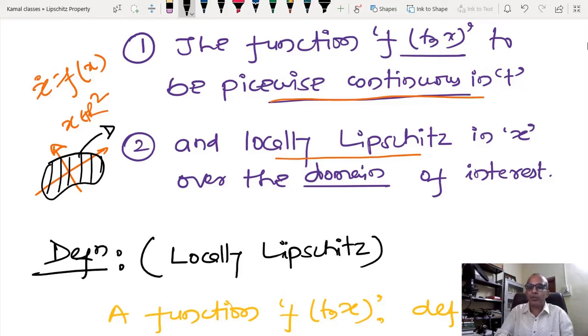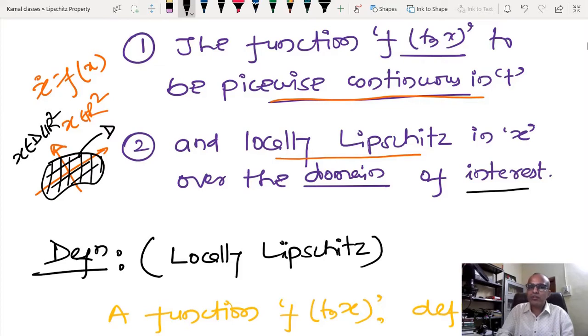Similar story for the voltage. So whenever I have a nonlinear system, we check the local Lipschitzness condition over the domain of interest. Domain of interest means I am not worrying about the whole space, I am just worrying about x belonging to D, where D is a subset of R2 for this particular system.